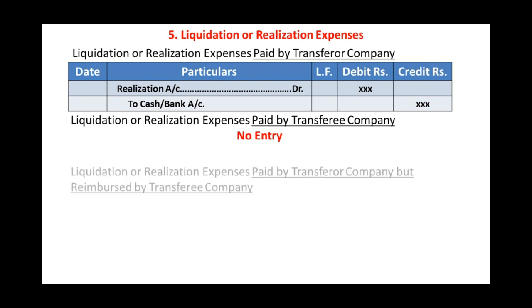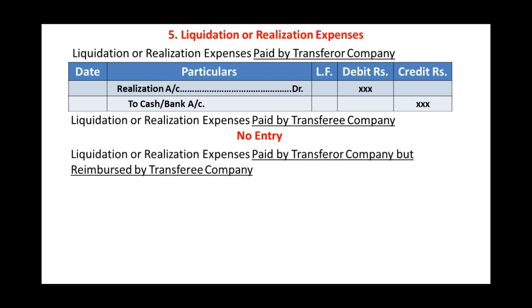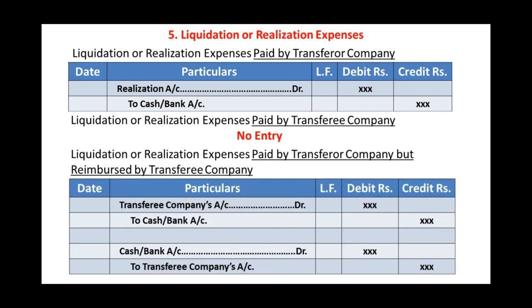And the third possibility, that these expenses are paid by transferor company but reimbursed by transferee company. In this case there are two journal entries, first at the payment, and then this payment is received from transferee company. When the payment is made, transferee company account debit to cash bank account, and when there is a reimbursement from transferee company, cash bank account debit to transferee company's account.